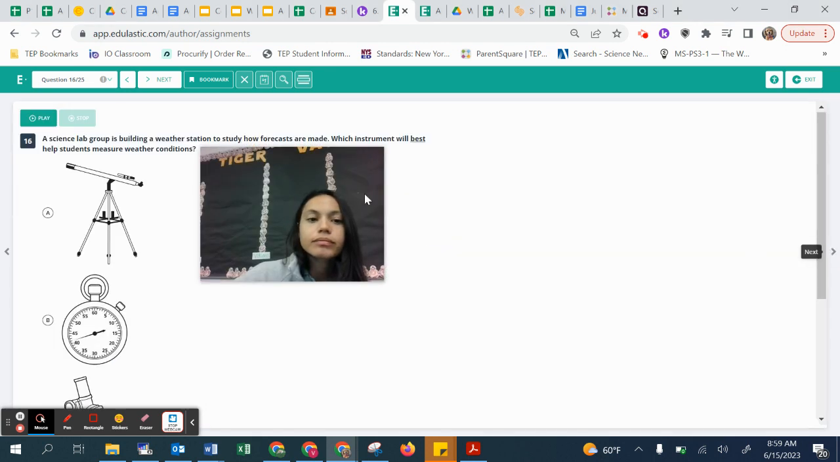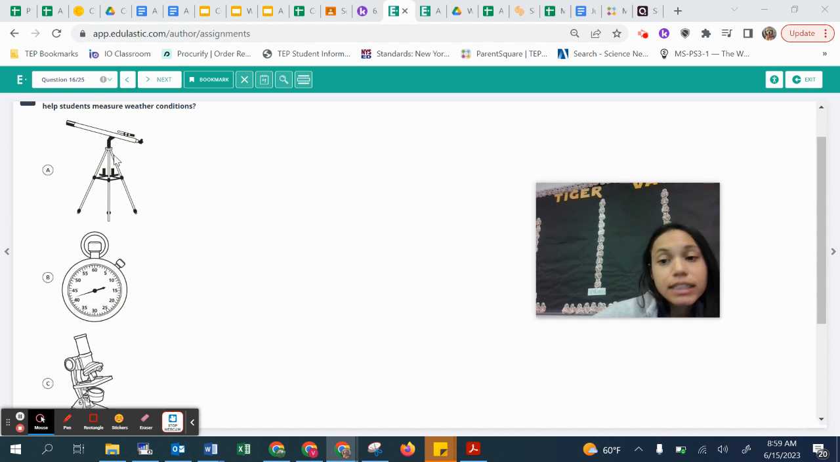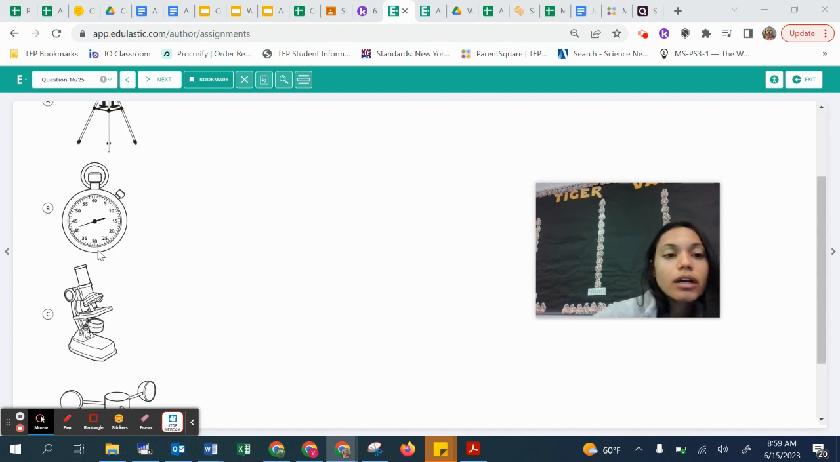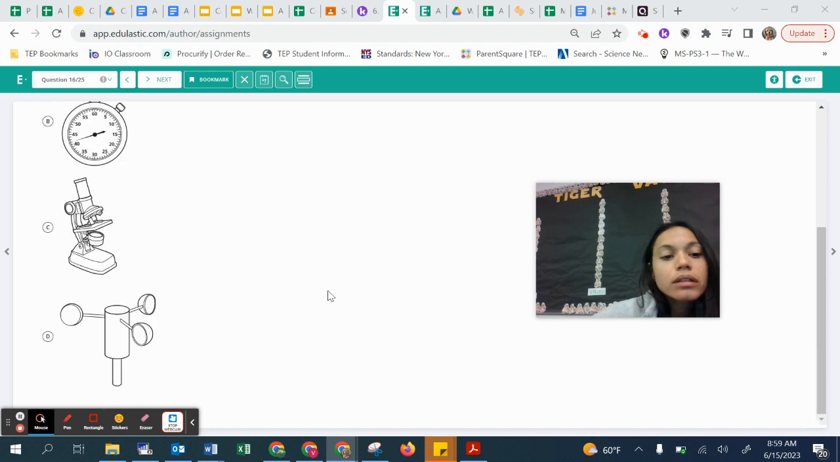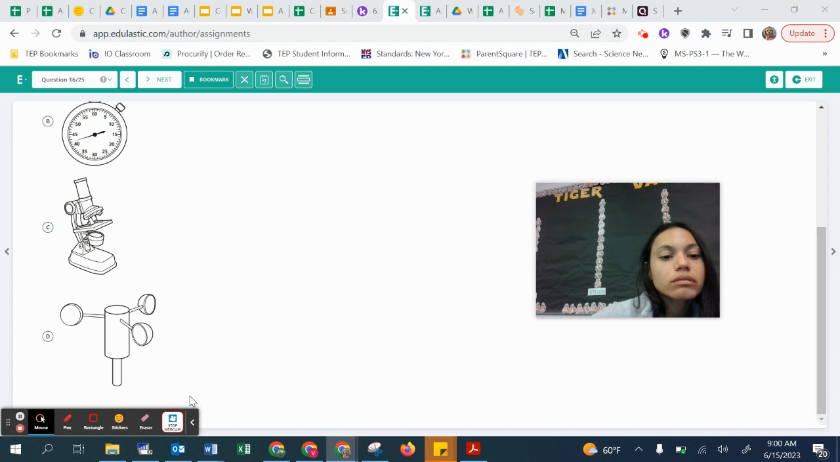Next. A science lab group is building a weather station to study how forecasts are made. Which instrument will best help students measure weather conditions? Is it this one? This is like a telescope to see the stars. This is a barometer. This is a microscope, and this is an anemometer, so wind speed. Okay, so weather stations, which will be best used to measure weather conditions. Cool.